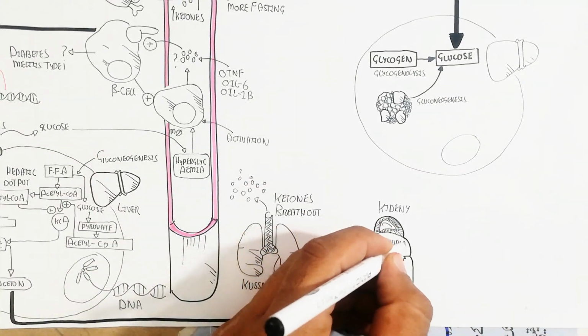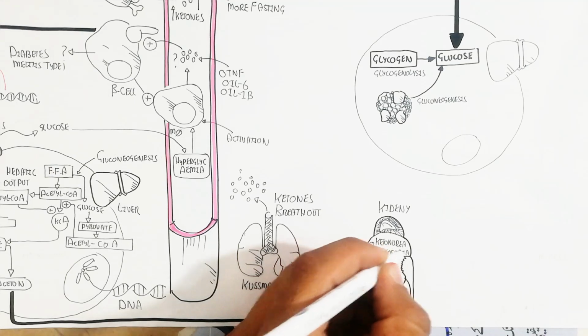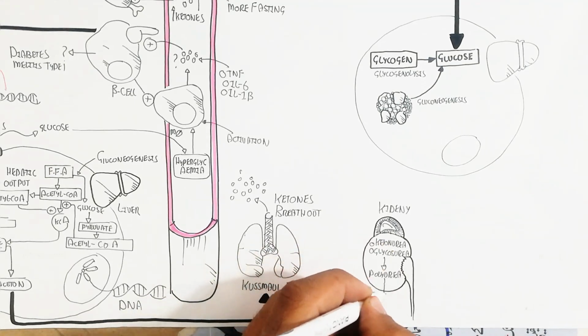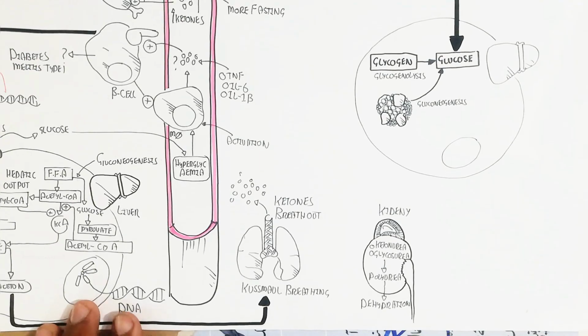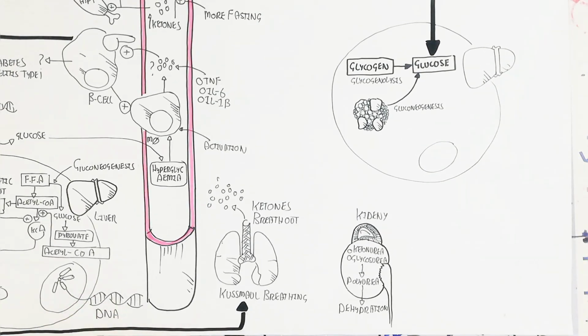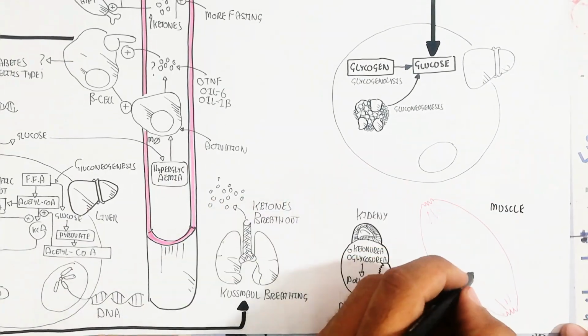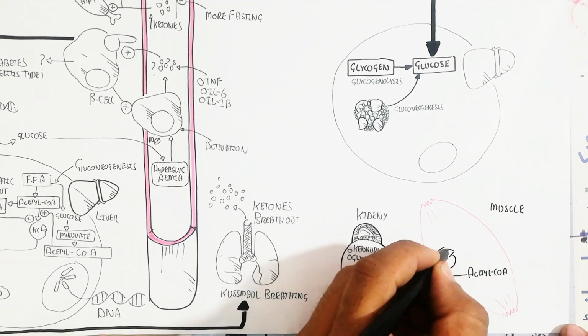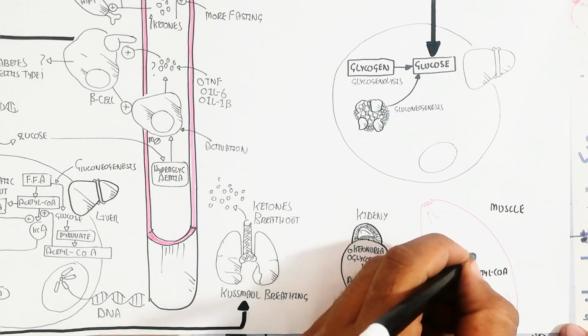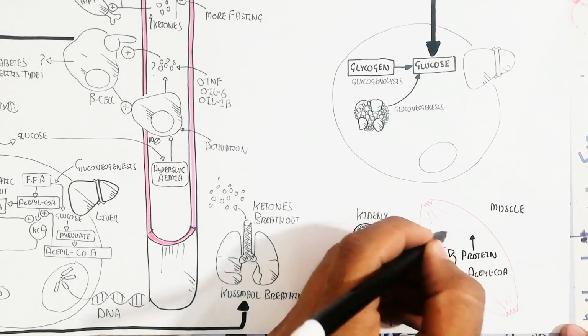On the other hand, in the kidney, ketonuria and glycosuria will occur if there is too much glucose for the diabetic person, but the polyuria will lead to dehydration. But remember, for a normal person, it will not happen, and normally it can be healthy.